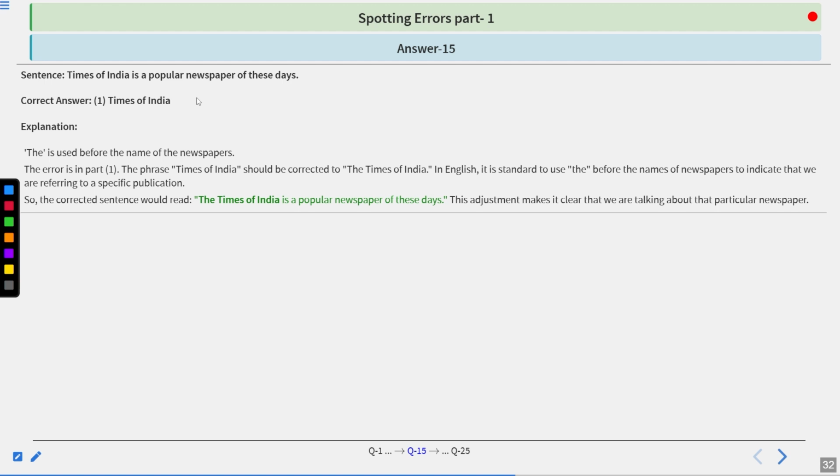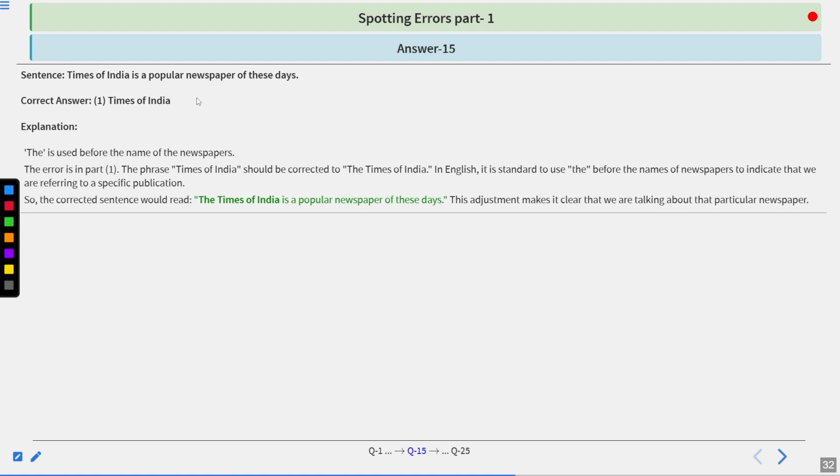In English, it is standard to use the before the names of newspapers, but that should be a special newspaper, which is known to everybody, to indicate that we are referring to a specific publication. So the corrected sentence would read, The Times of India is a popular newspaper of these days. This adjustment makes it clear that we are talking about that particular newspaper. I hope you have understood.